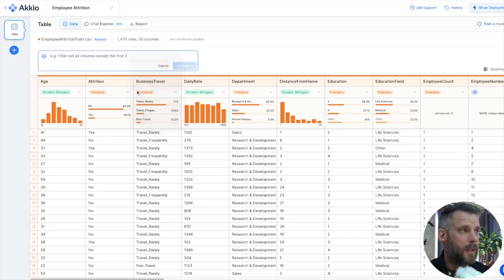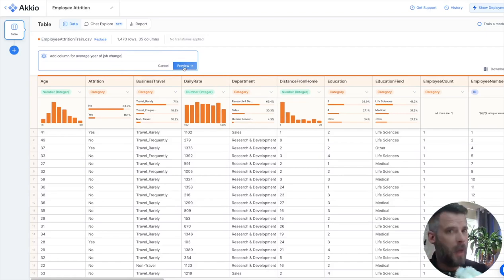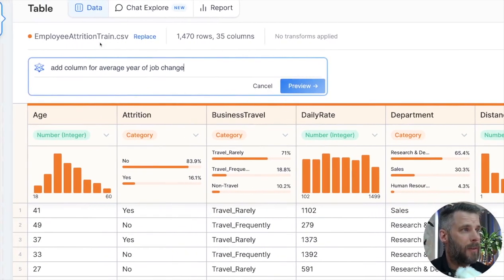So I'm going to paste an example here: add a column for average year of job change. You notice I'm not telling it to divide this column by that column or anything like that. I'm literally typing in, add a column for average year of job change. I'll hit preview and let's see it go.